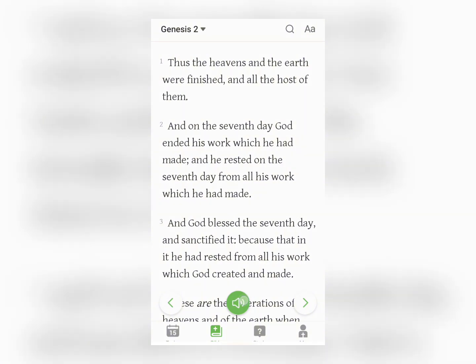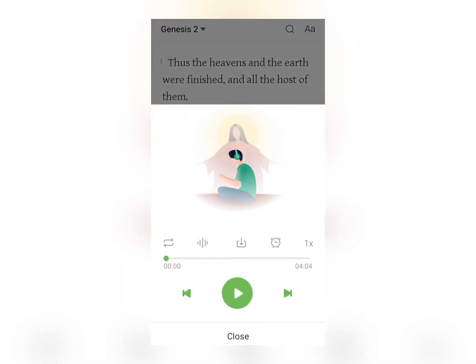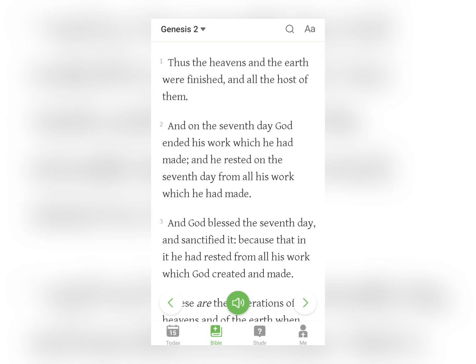All you have to do is tap on the speech option here and it will read the Bible for you. They also have the rotating option here, which you can use to put this verse on a loop, so it will only play this verse. You have the download option here, you have the timer, and the fast forward option. You can adjust which way you want to start listening from, and you can skip ahead for this listening. So that's pretty much it.